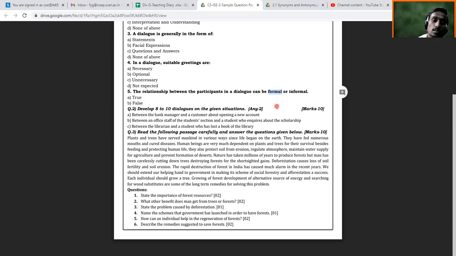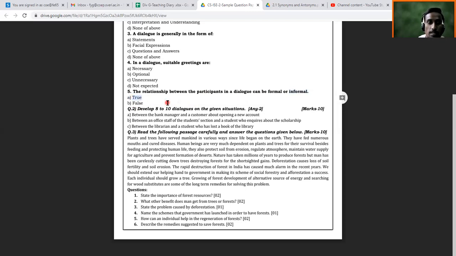In informal communication, you don't have any restrictions of language, thought, words, time or topic. Here you can talk about anything you like. That will be an informal situation. When you are talking to your friends, that is informal. When you talk to your family members, that is informal. And that is a reality. So for this statement you have to mention whether it is true or false. So what do you think? Is it true or false?